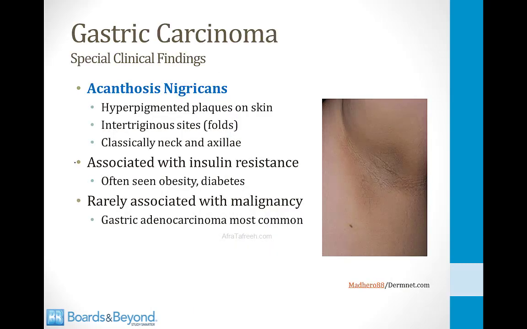One of the things I've always found fascinating about gastric cancer is that it has a number of skin and lymph node findings which are associated with the malignancy. And if you ever see these on a patient, you should suspect that they could have an underlying gastric cancer.